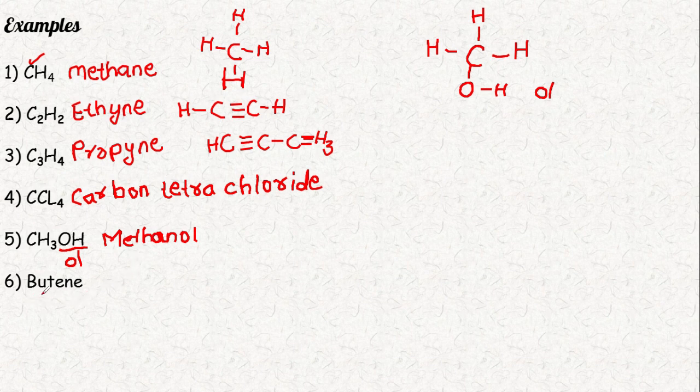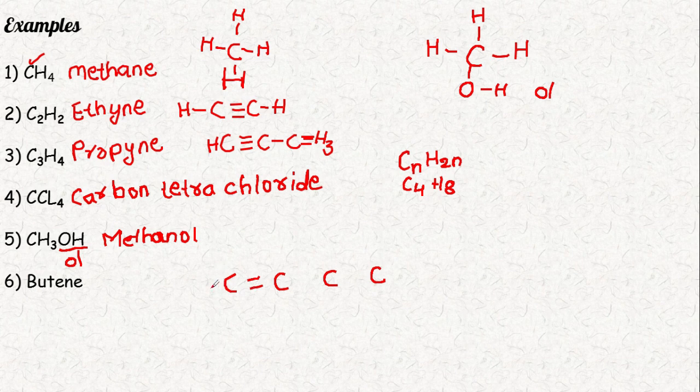And next, they give the name and we should only draw the structure. But means 4 carbons, 1 2 3 4, 4 carbons with a double bond. According to the formula, 4 carbons. According to ene, it means a double bond. So according to ene, CnH2n, here carbons are 4. So C4H8. If 4 carbons are there, then we need 8 hydrogens.